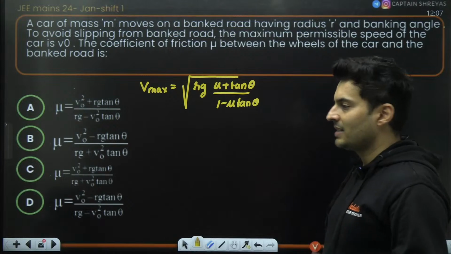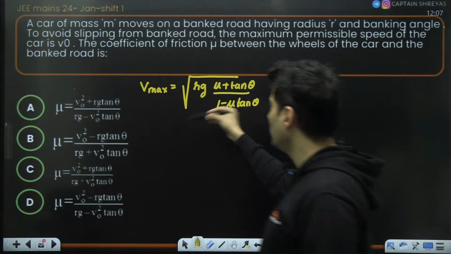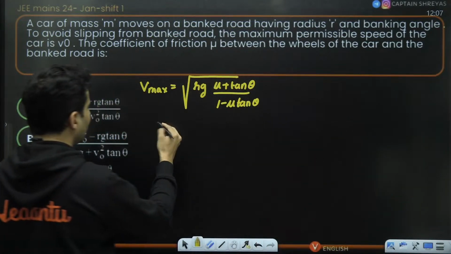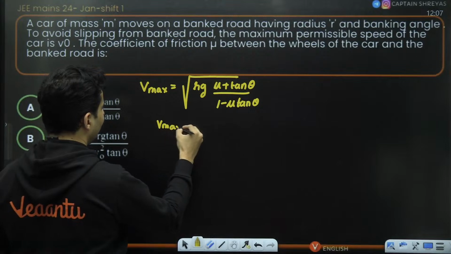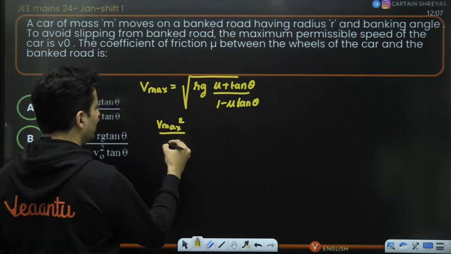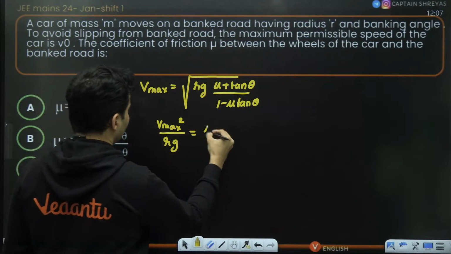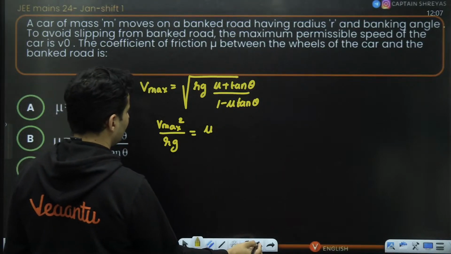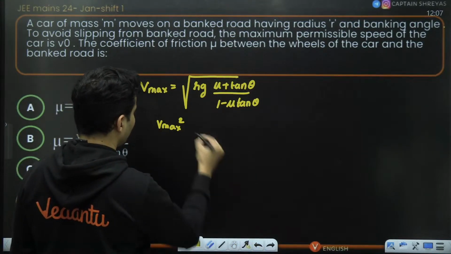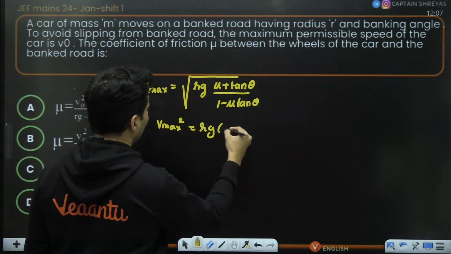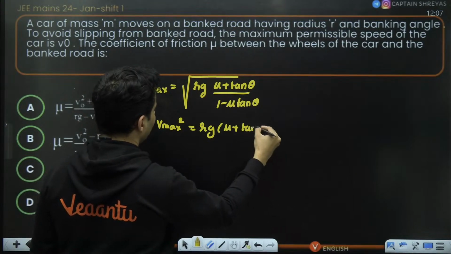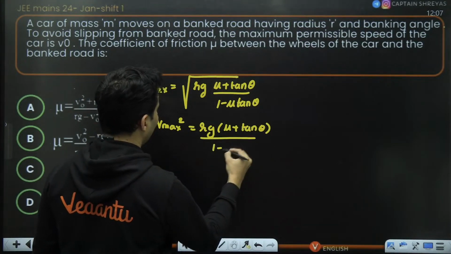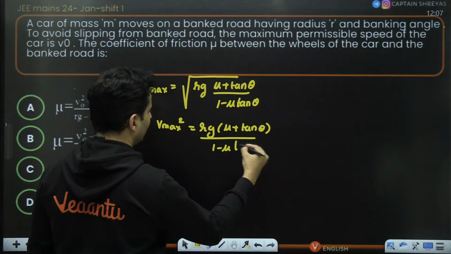They are asking what is mu. So square both sides. It will become Vmax square equals Rg into mu plus tan theta, the whole thing divided by 1 minus mu tan theta.